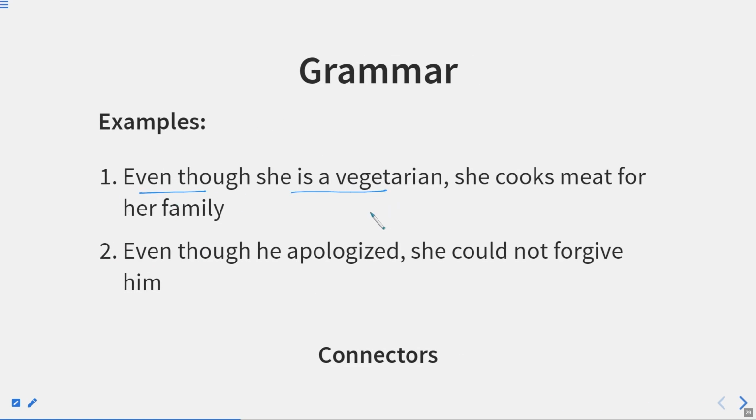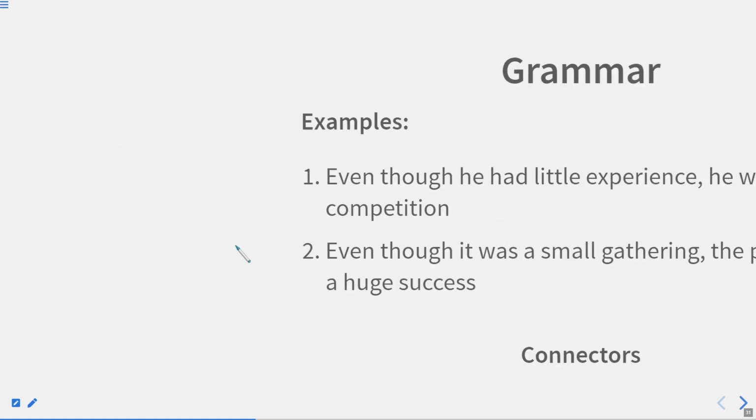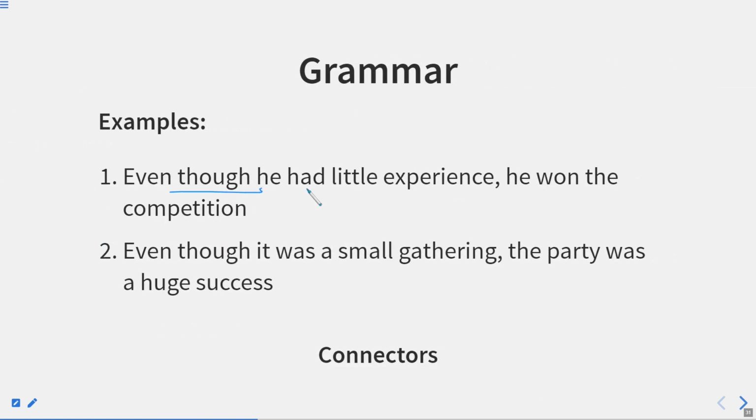Even though she is a vegetarian, she cooks meat for her family. So this is extreme. Even though he apologized, she could not forgive him. Even though can introduce a surprising or unexpected result. How? Let us see some examples. Even though he had little experience, he won the competition. So it was just unexpected of him. It was like a surprise.